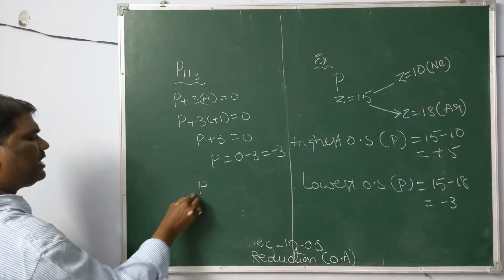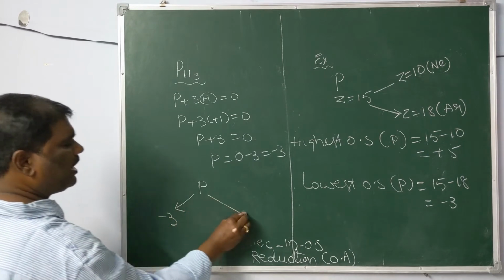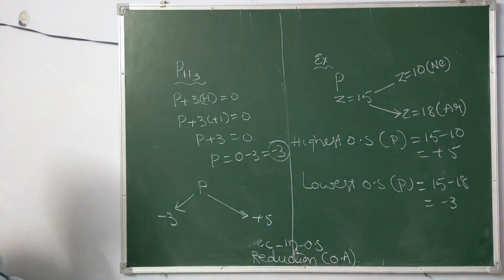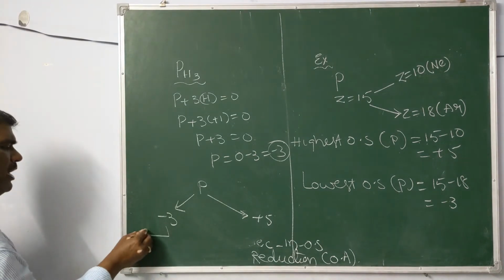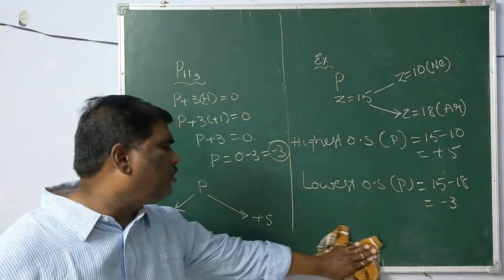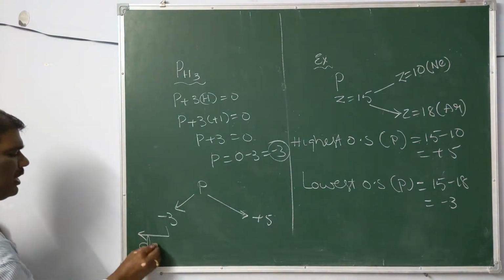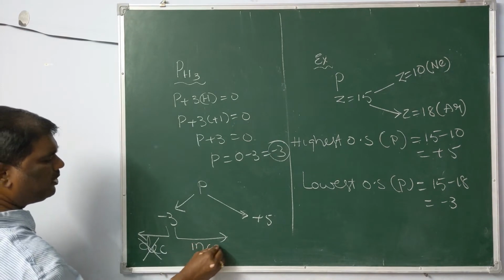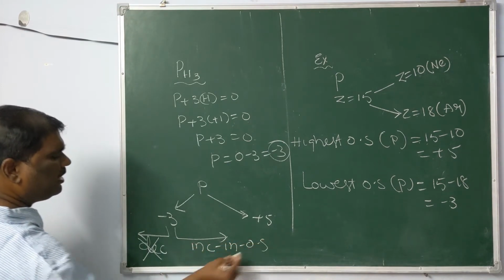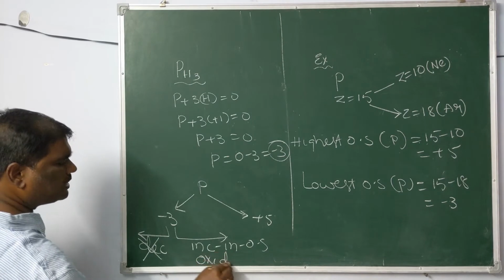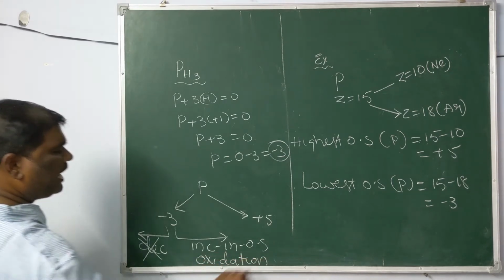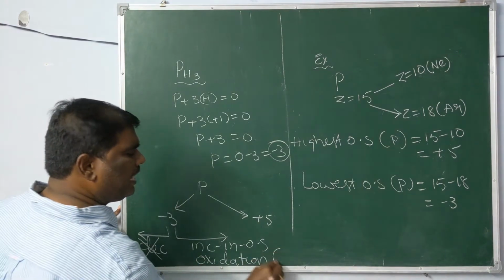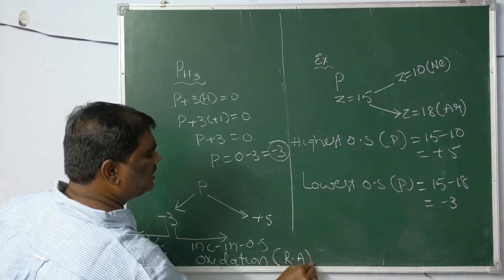Now what about phosphorus? Least is -3, highest is +5. Now our species has -3. There is no possibility to decrease further. There is only one possibility, to increase its oxidation state, that is, to undergo oxidation. So this species has only one possibility: to undergo oxidation and act as a reducing agent.